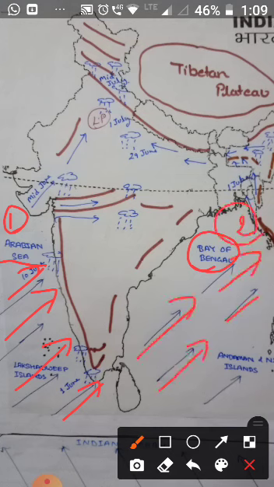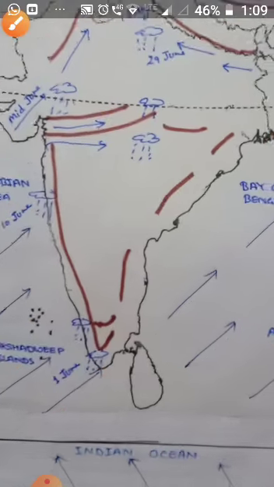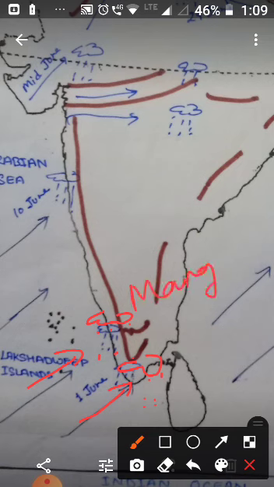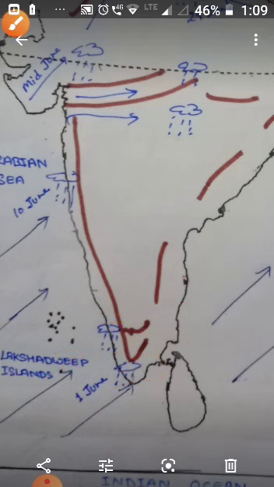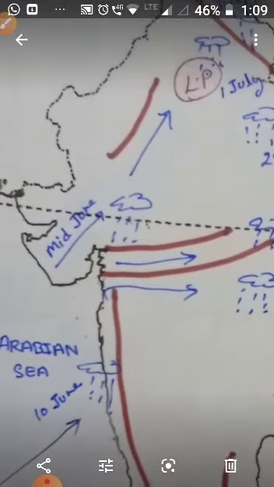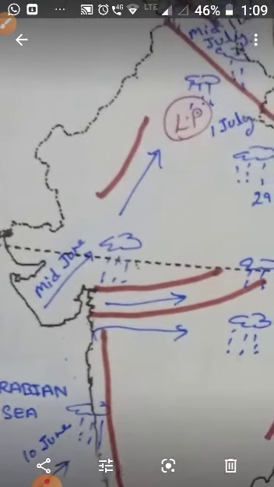Now see, the Arabian Sea branch reaches the Kerala coast on 1st June. You can see here, 1st June. These winds reach the Kerala coast and bring rainfall. The very pre-monsoon shower helps in early ripening of the mango and is known as the mango shower. We will study it in the summer season also. And by 10th June, these monsoon winds bring rainfall in Mumbai. So these winds reach Mumbai approximately on 10th June. And by mid-June, Saurashtra and part of Gujarat.